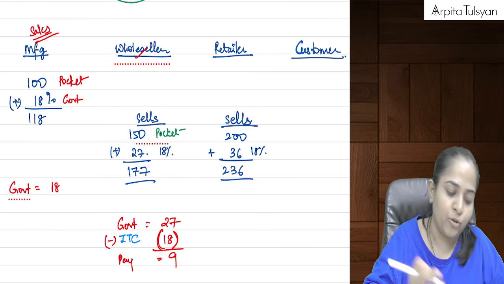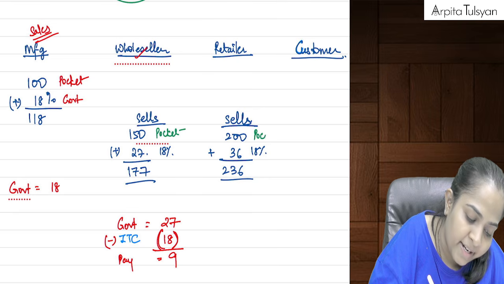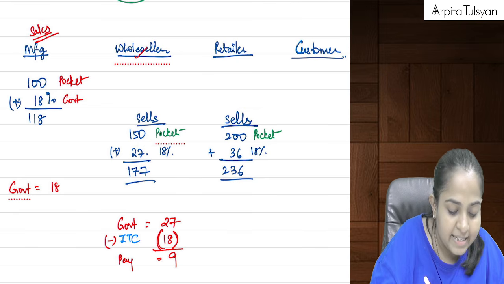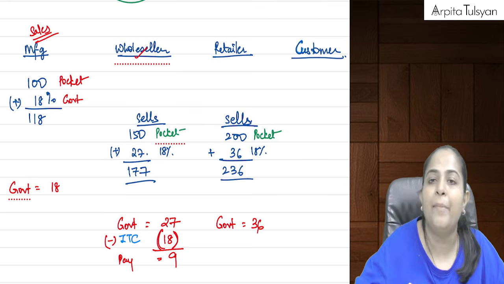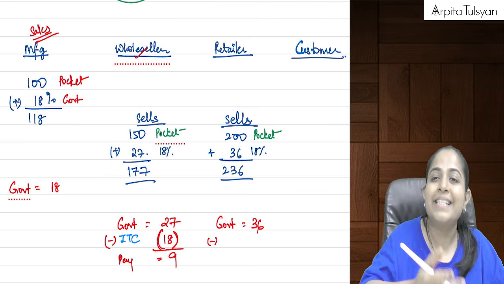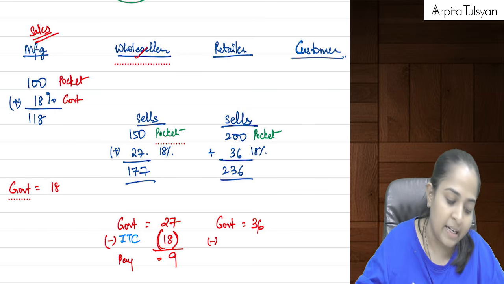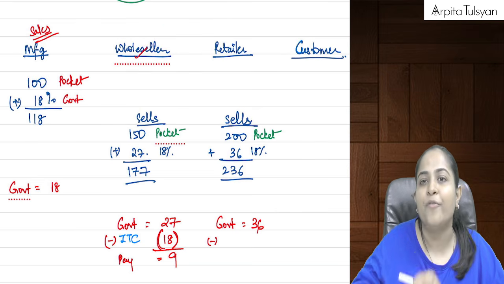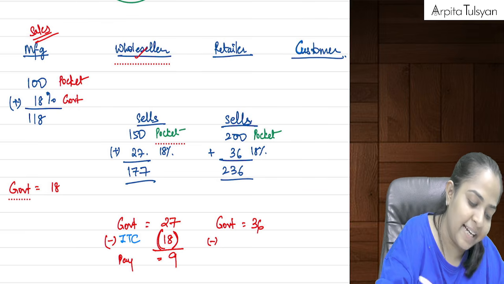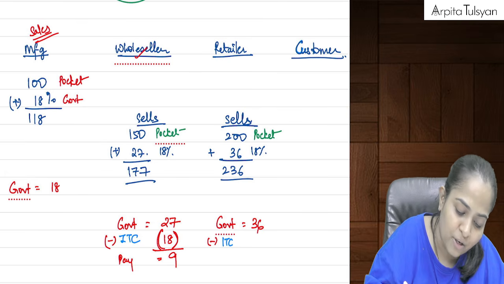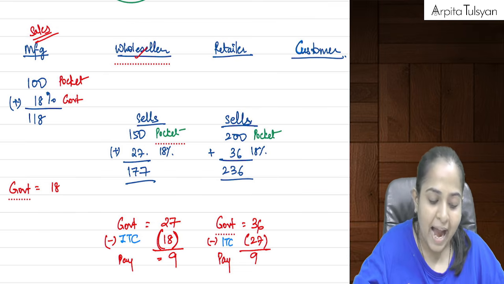A total selling price to the customer. Can we say the customer will give us 236 rupees? Now out of that, this 200 the retailer will keep in his pocket. But this 36 is the tax which he will have to pay to the government. So he will say, okay, 36 rupees payable to the government. But on the same goods, when the retailer was purchasing from the wholesaler, he had already paid 27 rupees of taxes. So he will take the input tax credit of 27 rupees, and the balance 9 rupees he will now pay to the government. Are you understanding this? Okay.